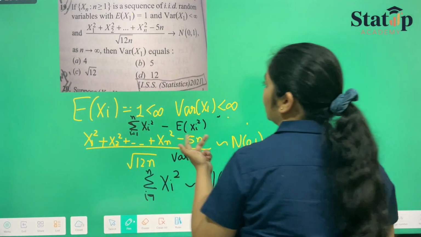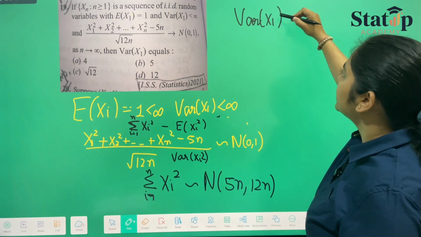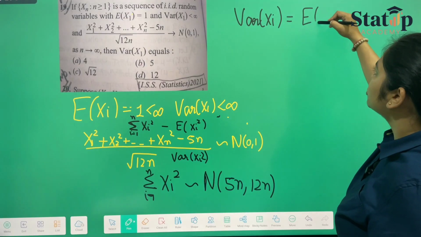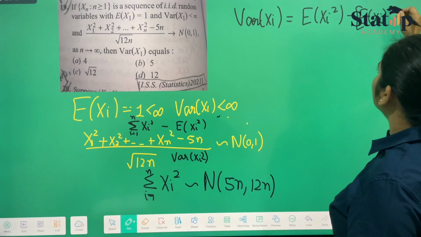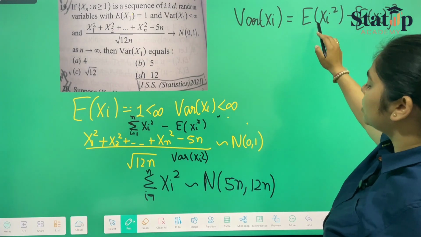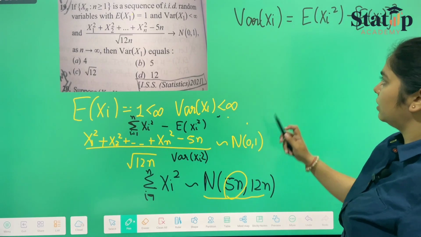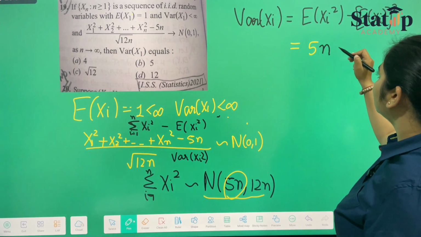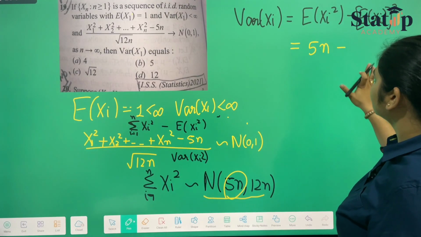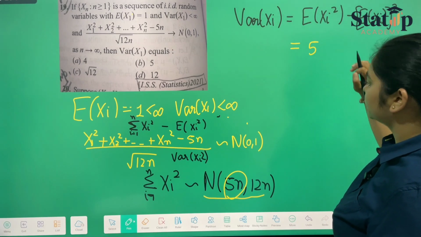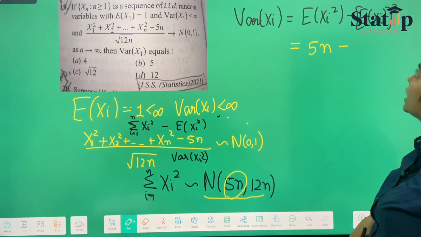And now they have asked us to calculate variance of xi. We know the formula: variance of x1 or xi is equal to expectation of xi square minus expectation of xi whole square, right? Now expectation of xi square, from here we can calculate, is nothing but 5n. So it will be 5n minus the square of expectation of xi.